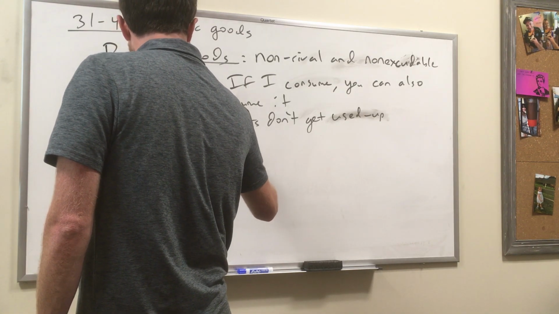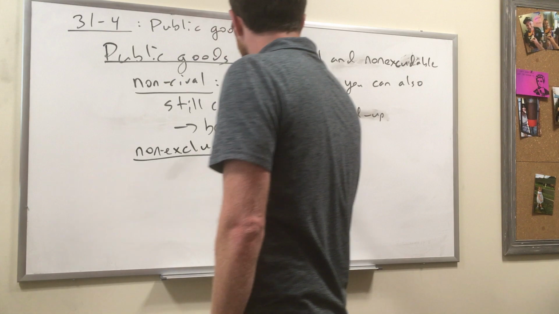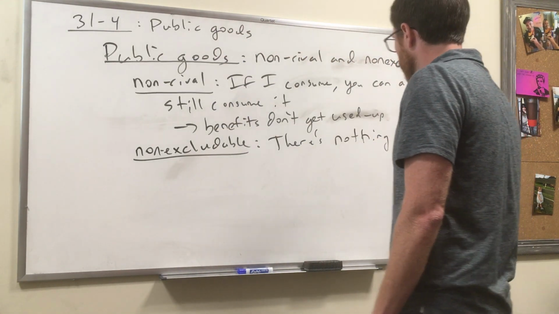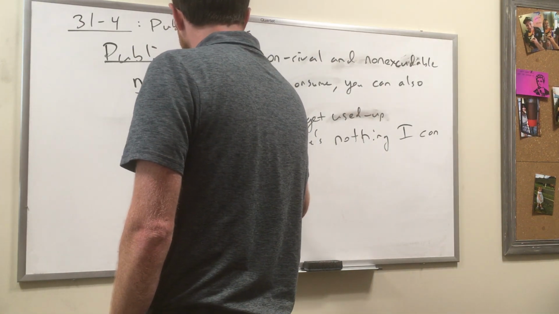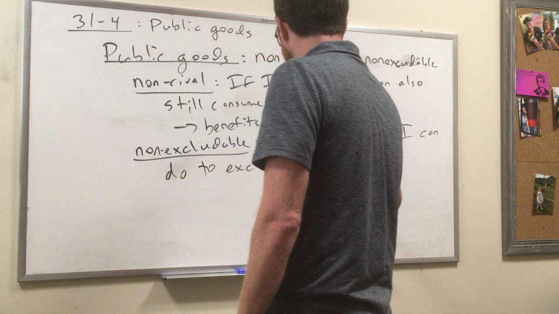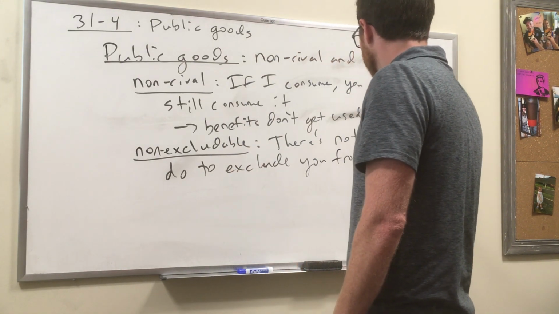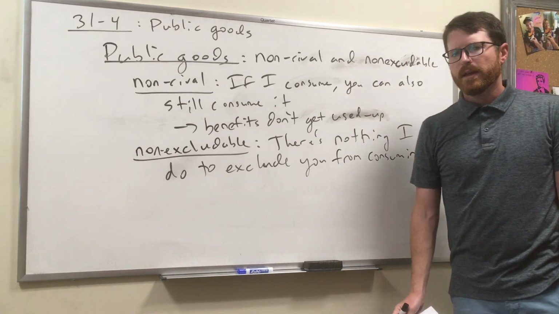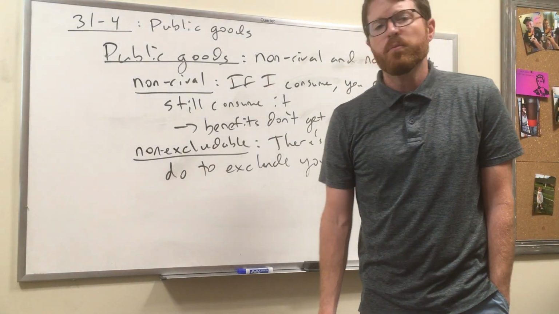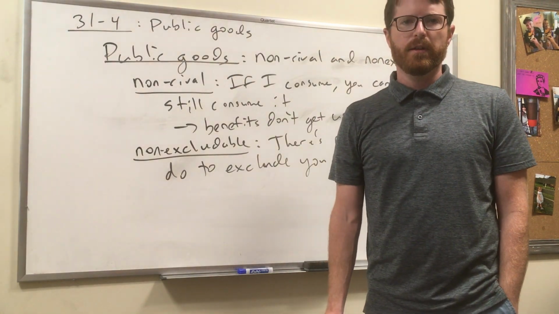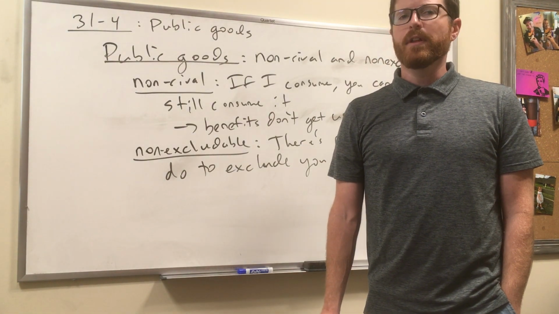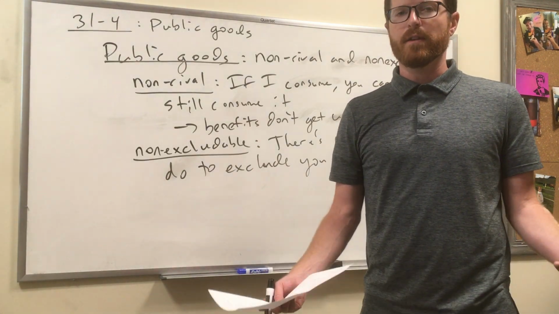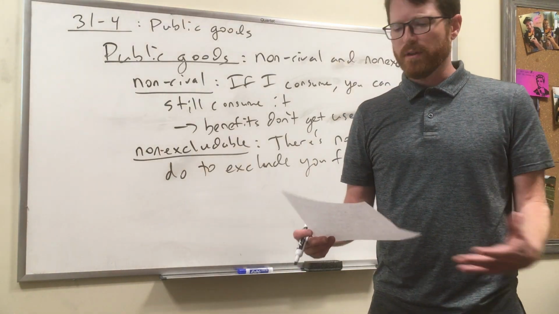Non-excludable now. This basically means there's nothing I can do to exclude you from enjoying it, nothing I can do to exclude you from consuming it. And again, looking at a sunset, same deal. There's nothing practical I can do to keep you from enjoying a sunset, okay? That's kind of a silly example because, sunsets, there's nothing you can do to control them. There's no way for the government to create sunsets. But let's try to think about some more practical examples, okay?